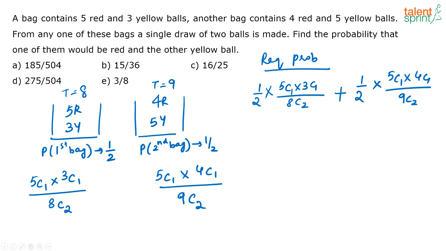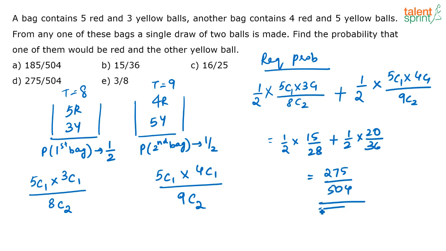Okay. So this is your required probability. Just solve for this, get the answer. That's going to be your answer. A lot of you have already told me that the answer is option D. Correct? That is 275 by 504, which is correct. When you solve this, you will get 1 by 2 into 15 by 28 plus 1 by 2 into 20 by 36. You further solve this, you will get 275 by 504.